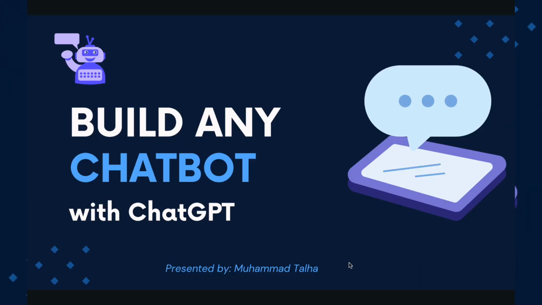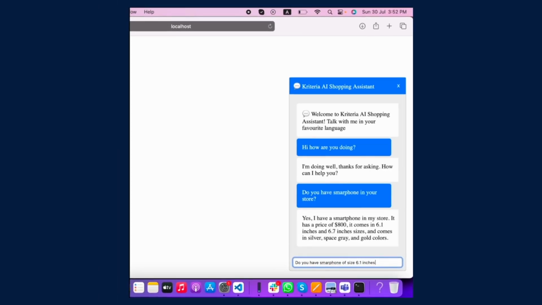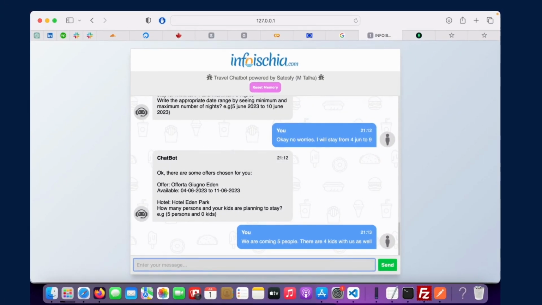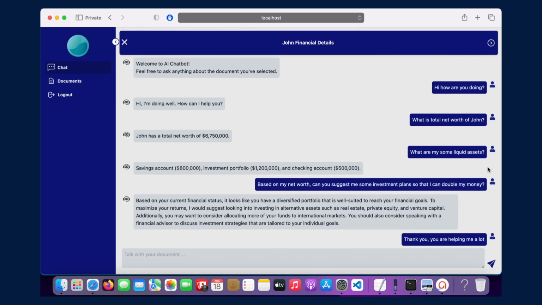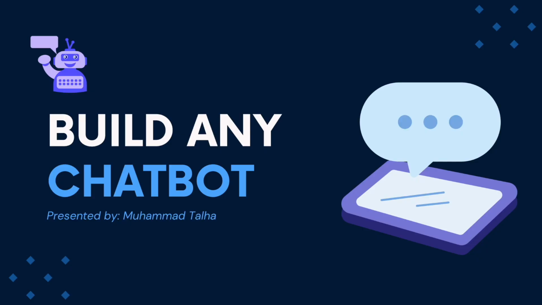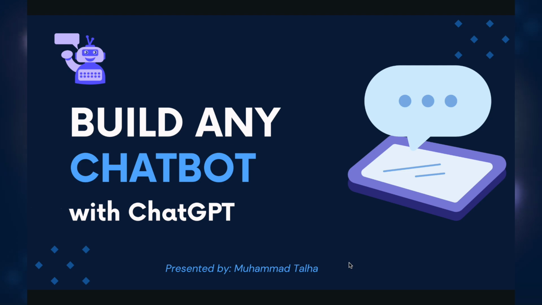Trust me. You can build any kind of chatbot, whether it's related to the e-commerce domain, where you can ask any question and it will give you suggestions for products. It can be related to the health or medical sector, where you can ask health-related questions. It can be hotel-related, where you ask for hotels and it gives you suggestions. It can be the real estate sector, where you can ask about real estate prices, and it can be a budget planner chatbot. It can be FAQs, trained on some company data. It can be an investment planner chatbot or a document question answering chatbot. There are many ways to build different kinds of chatbots, trust me.